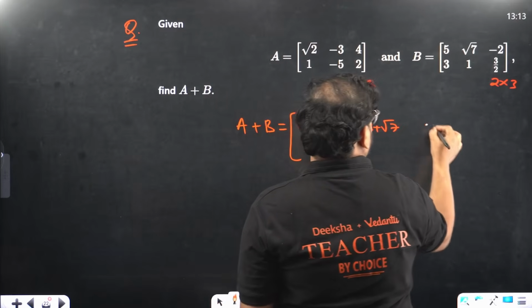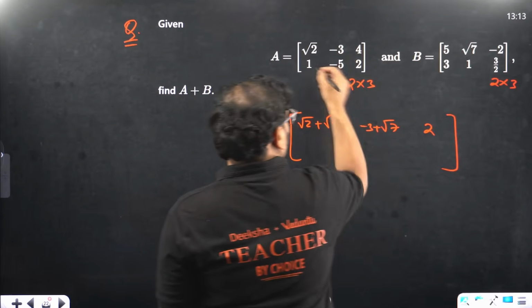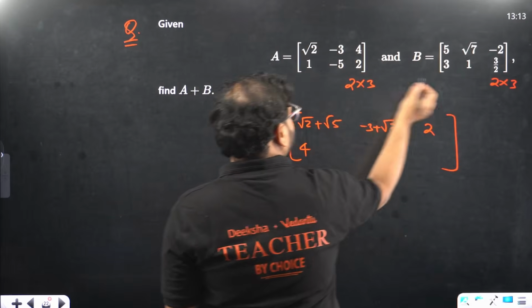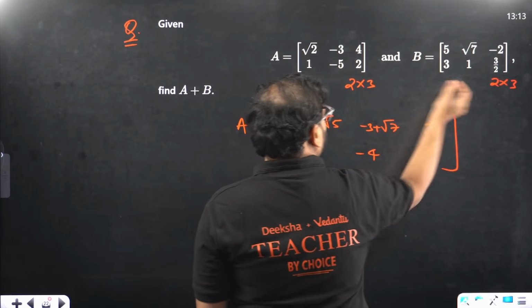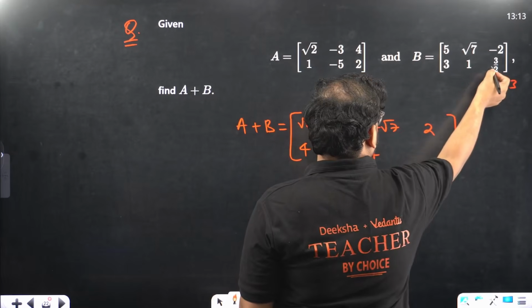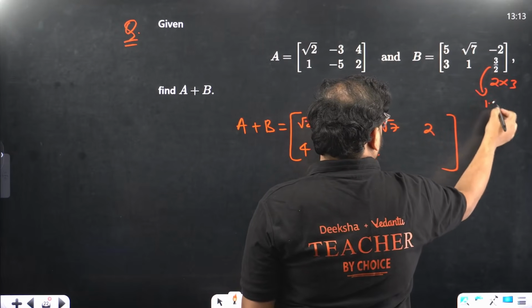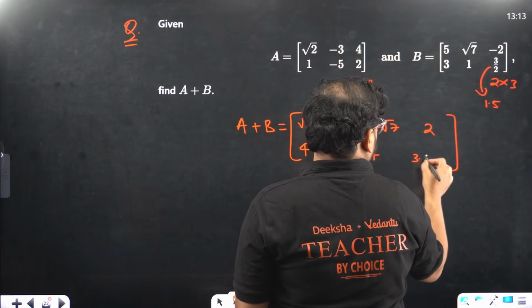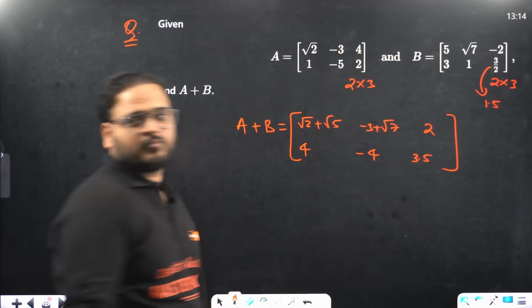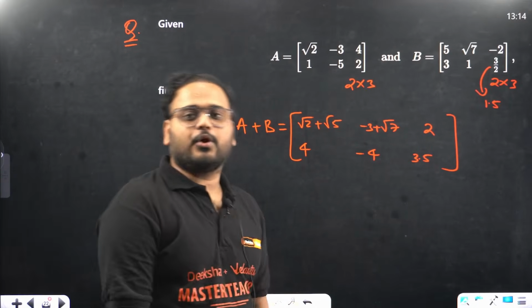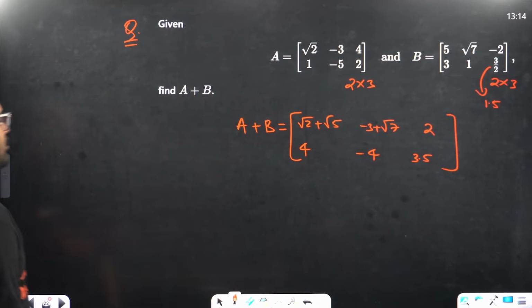4 minus 2. That will be 2. 1 plus 3. That's 4. Minus 5 plus 1. That's minus 4. And 2 plus this, this value is 1.5, right? This becomes 3.5, or you can write that as 7 by 2 also. Your choice. So you add the corresponding elements.